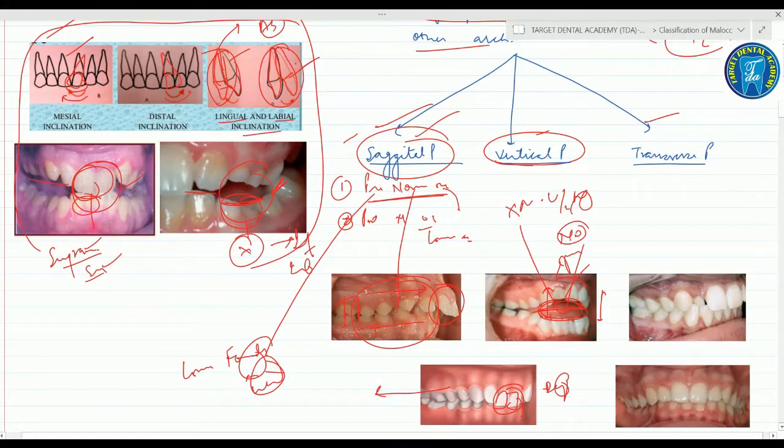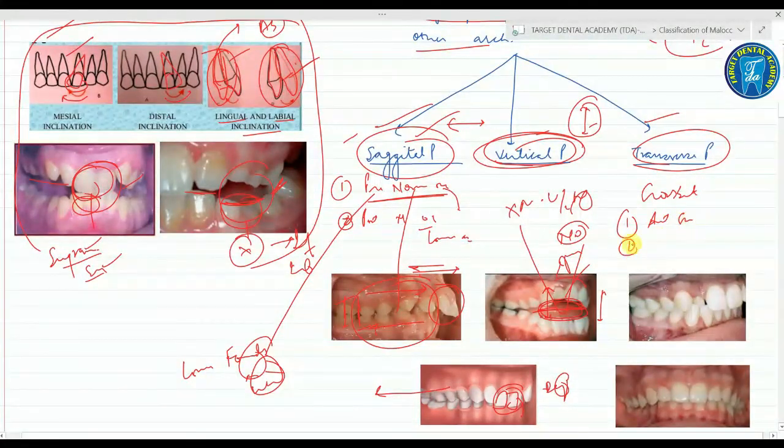Right? So the sagittal plane is the anterior posterior plane, it means the proclination and the retroclination. The vertical plane means the open bite and the deep bite. Coming on to the transverse plane. The transverse plane is an inter-arch malocclusion which includes various types of cross bite. Number one, the anterior cross bite and the posterior cross bite. The posterior cross bite is also known as scissor bite. Fine. So this is what we call anterior cross bite.